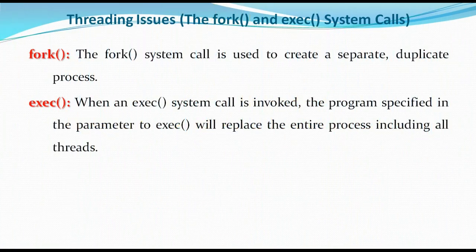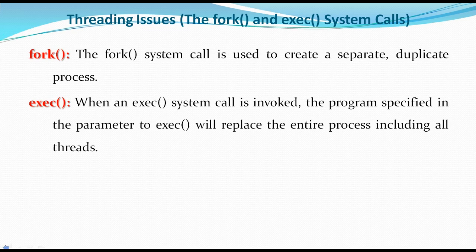Now coming to the fork system call, it is used to create a separate duplicate process. It means fork creates a new process, or a duplicate, meaning the child process. These fork and exec system calls work on the Linux operating system, and fork is used to create a separate and duplicate process.